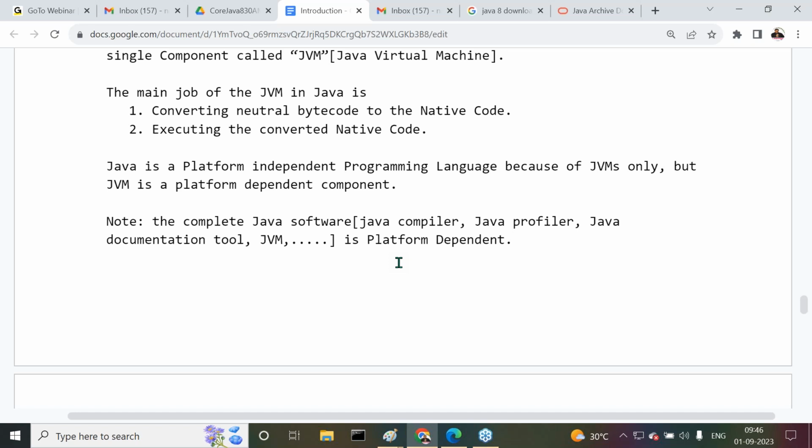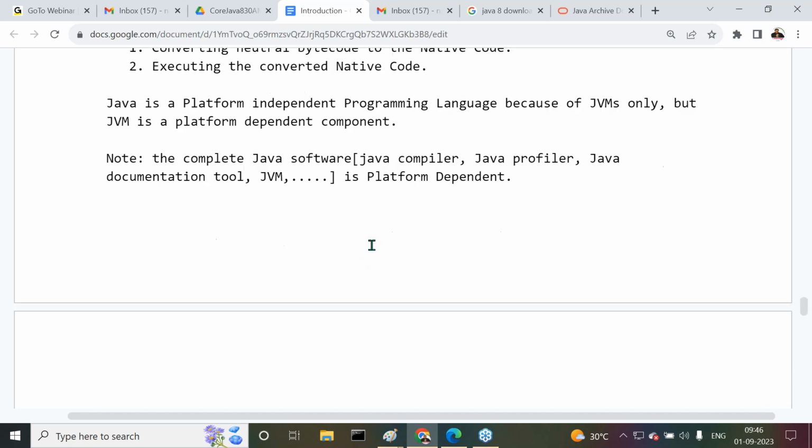For example, Javadoc is available as a documentation tool. That's it, this is the information we have to understand.